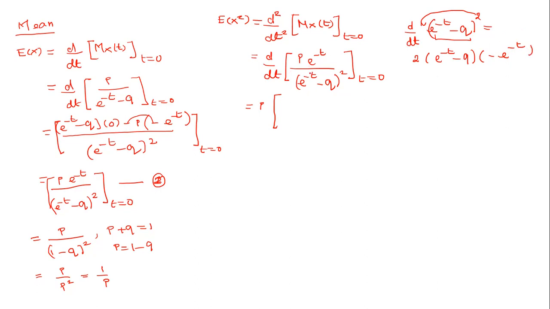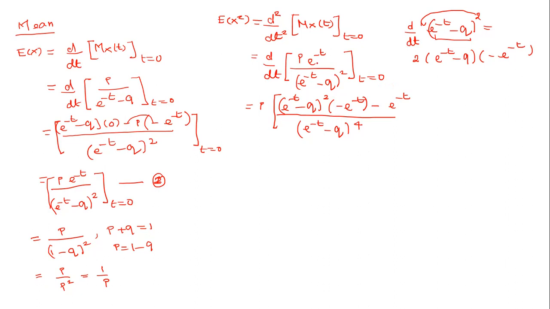So this is of the form u by v model. First we square the denominator. (e power minus t minus q) squared becomes the power 4, since we already have a square here. Now we keep e power minus t minus q as such. Differentiating e power minus t, the answer is minus e power minus t, minus, and now we keep e power minus t as it is, since we already took p outside.